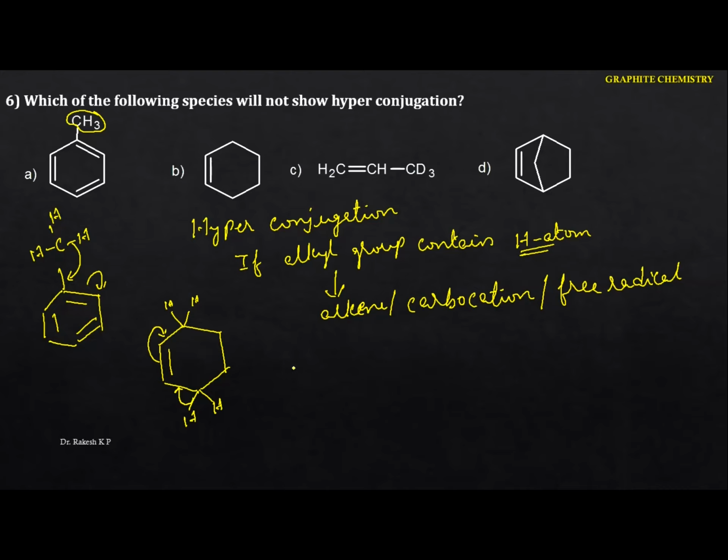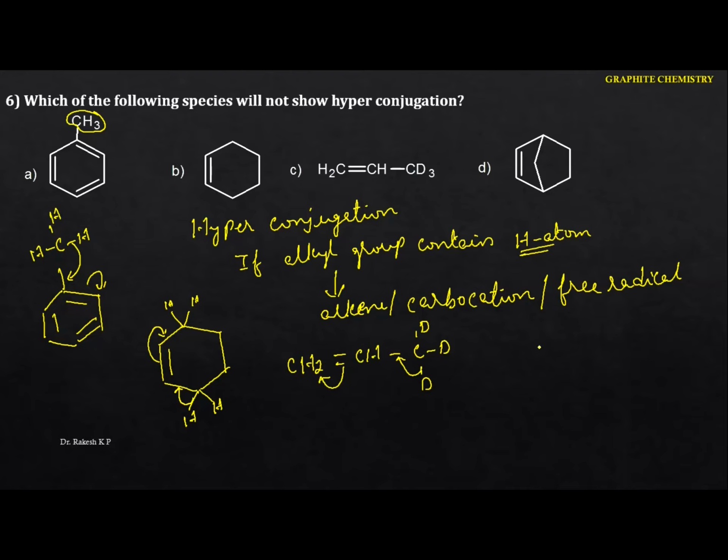So come to the next one here. Here we are having a CH2, and here we are having a CH. See the next one here. Instead of the hydrogen, they have given the deuterium. The property will be the same. Instead of the hydrogen, this will go here. It will break. We can identify the hyperconjugation.